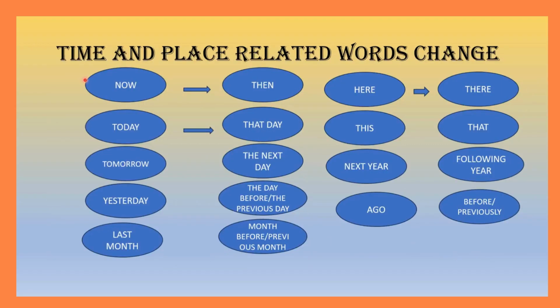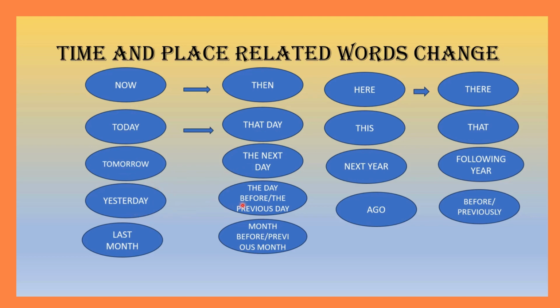As I told you earlier in this video, time and place related words change when we change a sentence from direct speech to reported or indirect speech. So what are these words? For example, now becomes then in reported speech. Today becomes that day. Tomorrow becomes the next day.